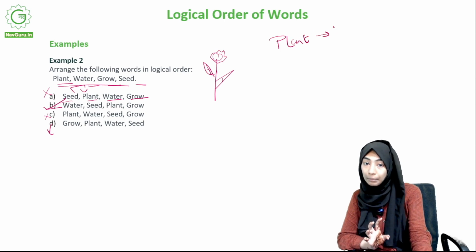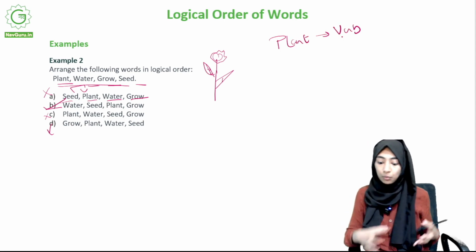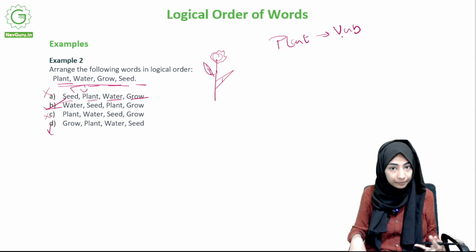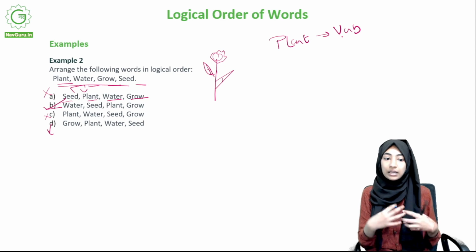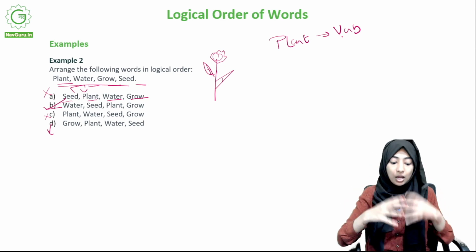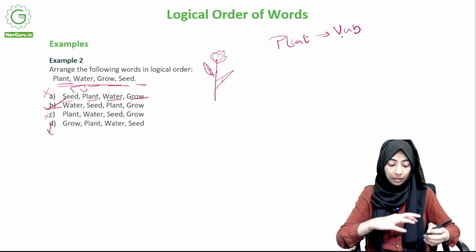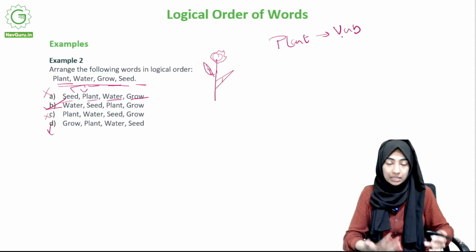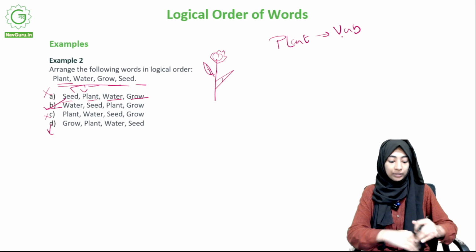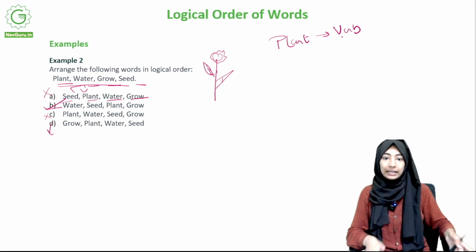There is a verb, plant. You say plant a seed, which refers to the process of getting a seed under the soil. It's basically when you dig the soil and then you put the seed inside and then you cover it up.